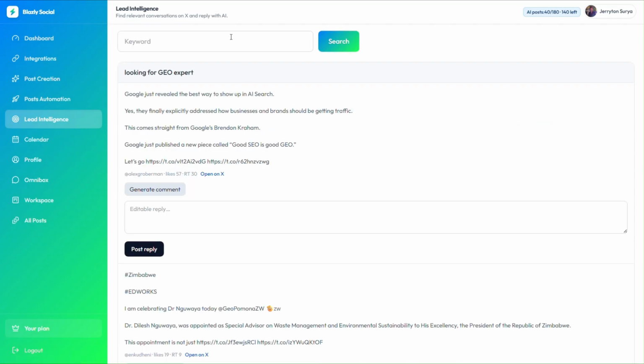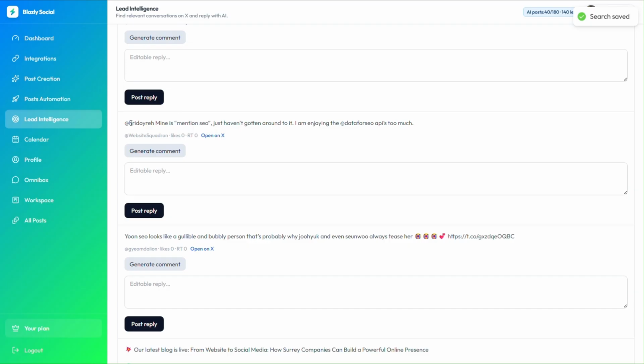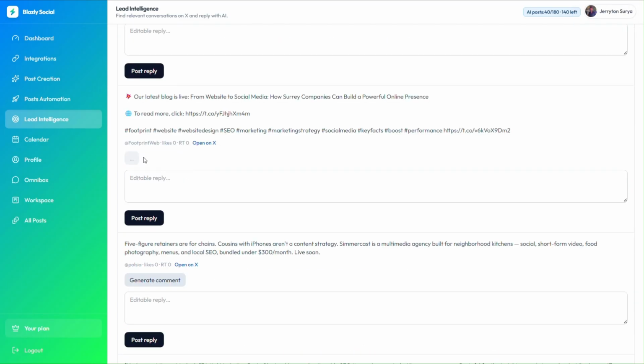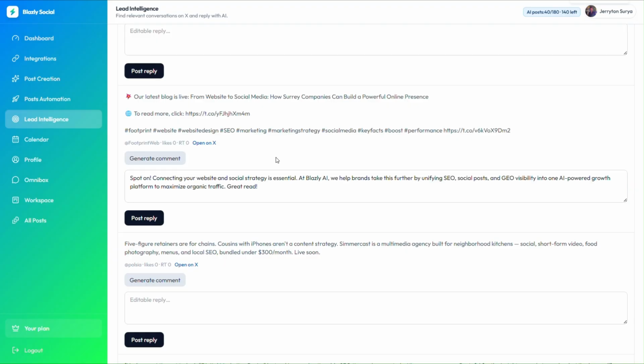Never miss a potential opportunity on Twitter. Lead Intelligence discovers relevant conversations based on your keywords, helping you engage with the right audience. Generate contextual AI-powered replies in seconds, and join conversations that can drive visibility, engagement, and new leads.